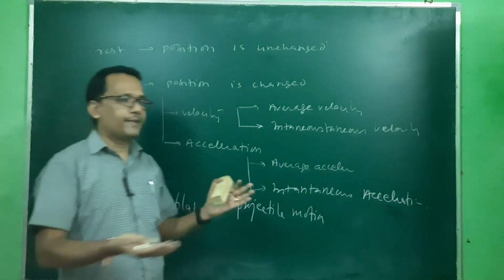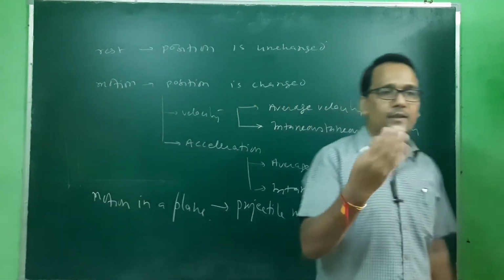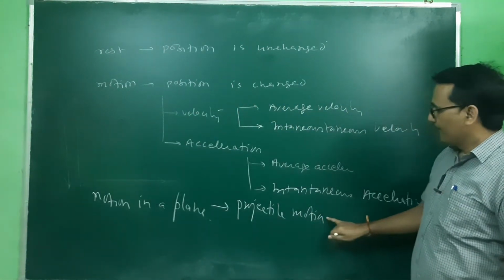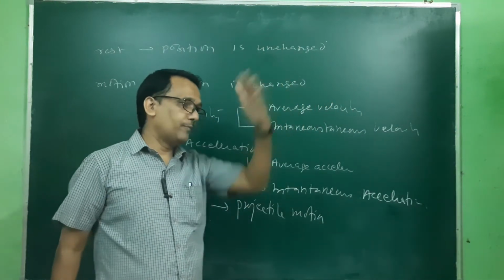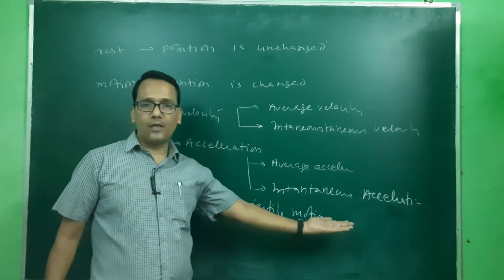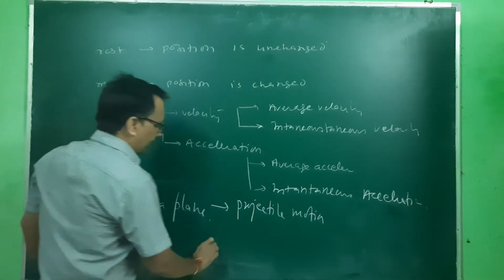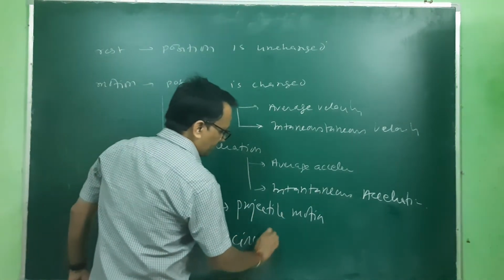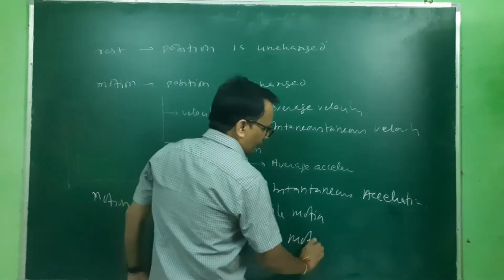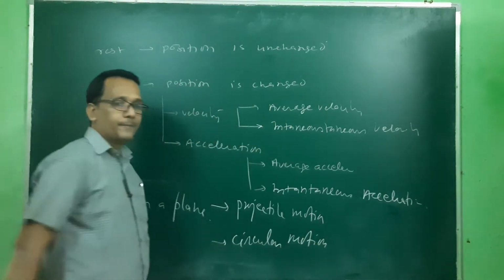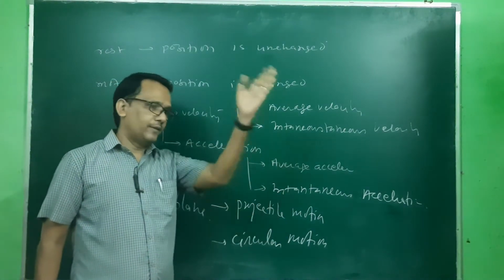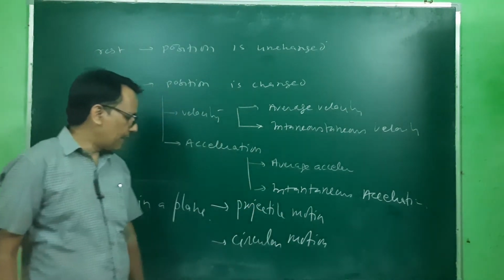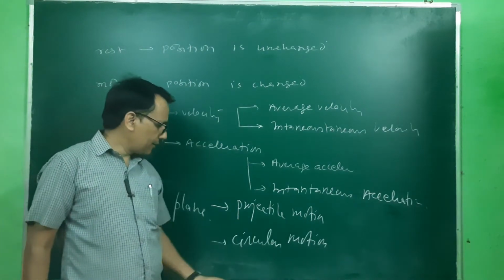We take the x and y components of this motion, and we have derived different formulas for the time of flight, the maximum height attained by the projectile, as well as the total range covered. And then we have another, that is circular motion. In circular motion, the path is traveled in circular form, and in projectile motion the parabolic path is covered. We have derived the equations of motion also.